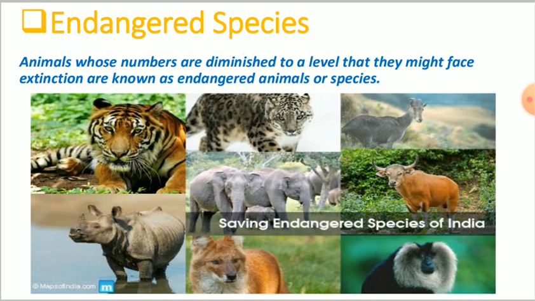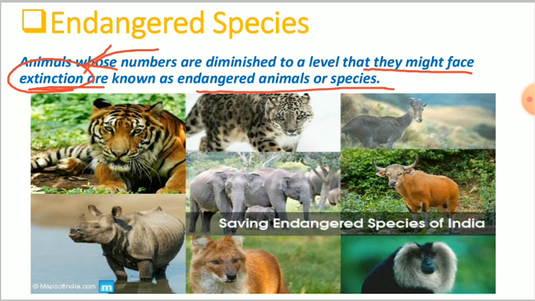So after the difference between all three, now we have to look at the endangered species. As we had already talked about, the endangered species are those species whose numbers are getting diminished. जिनके नंबर कम हो रहे हैं. So all those animals whose numbers are getting diminished to a level that they might face extinction. Extinction का क्या मतलब है? That means those species which get completely extinct from earth, जो completely लुप्त हो जाएंगे, उसे हम क्या बोलते हैं? Extinction is known as what?